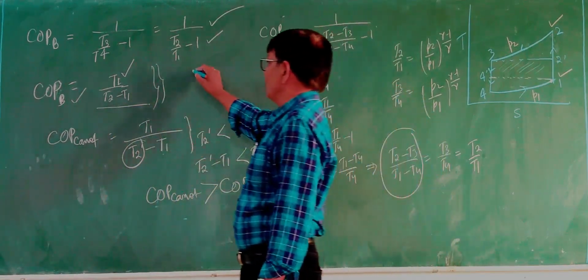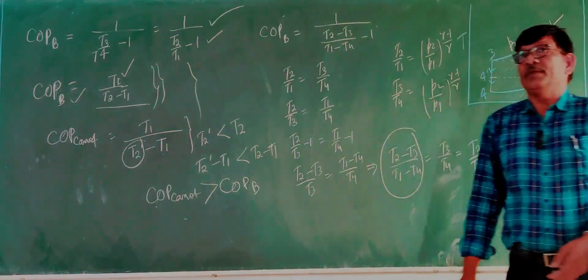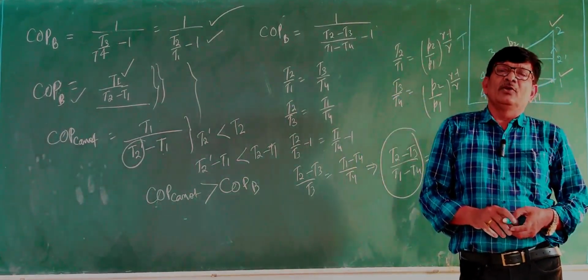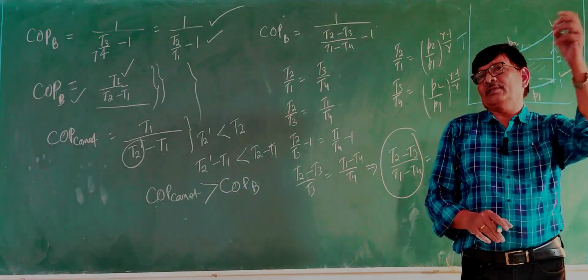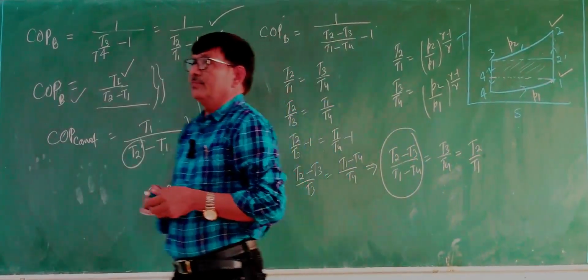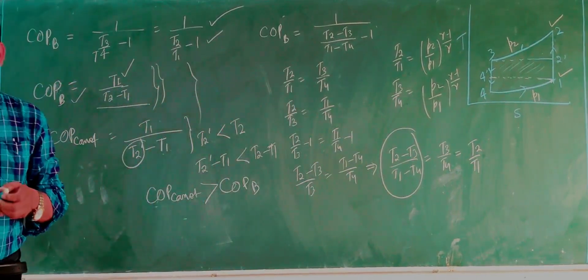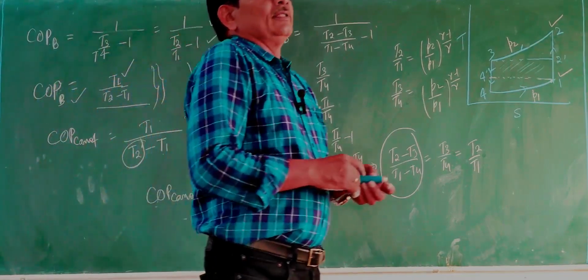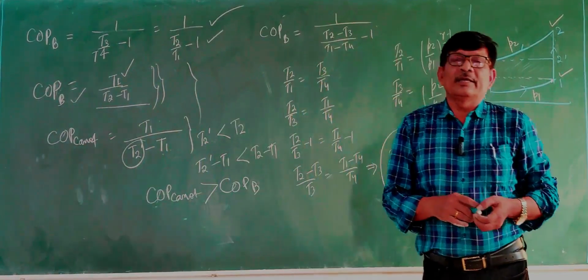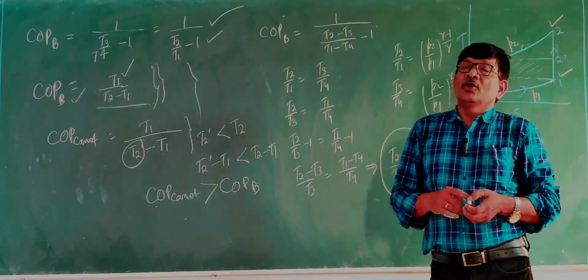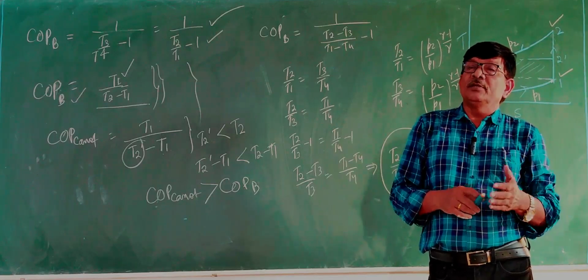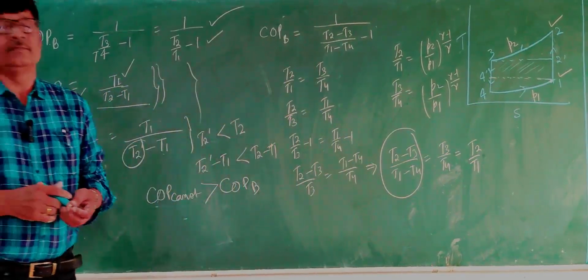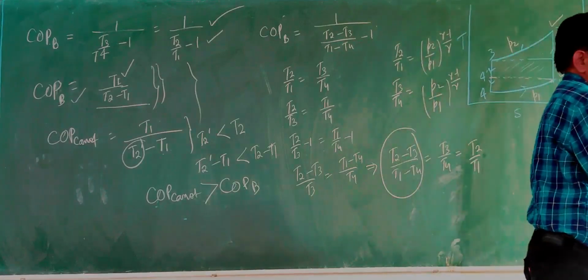From this, if we compare both equations, you can see that the coefficient of performance of the Carnot cycle is higher than the Brayton cycle. You can compare with any refrigeration cycle, and you will always find that COP of the reverse Carnot cycle is greater because it is the ideal cycle. No refrigeration cycle can be more efficient than the reverse Carnot cycle, like a Carnot engine. No engine working between two temperature limits will be more efficient than the Carnot engine. The same thing applies for refrigeration also.